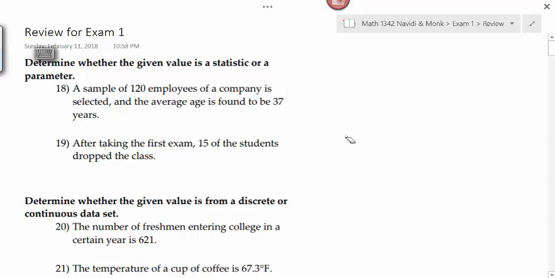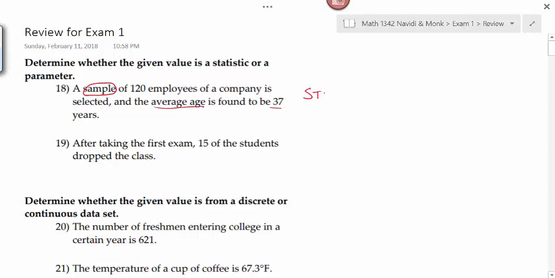to identify whether or not the value is a statistic or a parameter. It's real easy to make that a multiple choice question. On number 18, we're told a sample of 120 employees of a company is selected and the average age is found to be 37. Which will this be? A statistic or a parameter? This average age, is this going to be an X bar or a mu? It's a statistic.